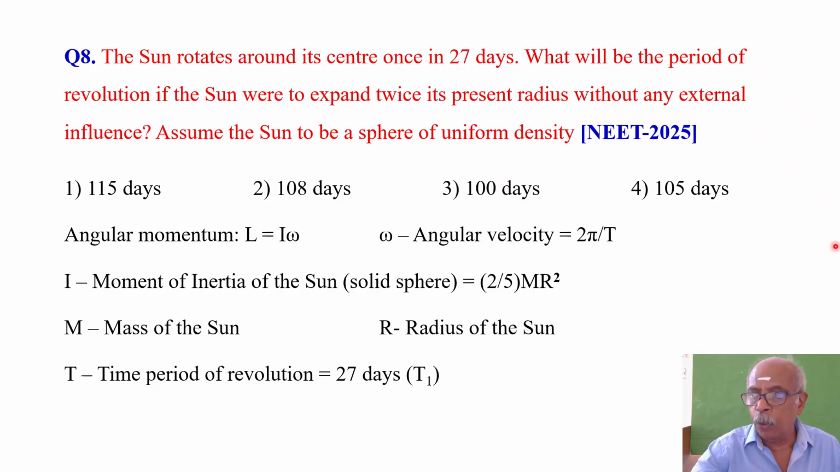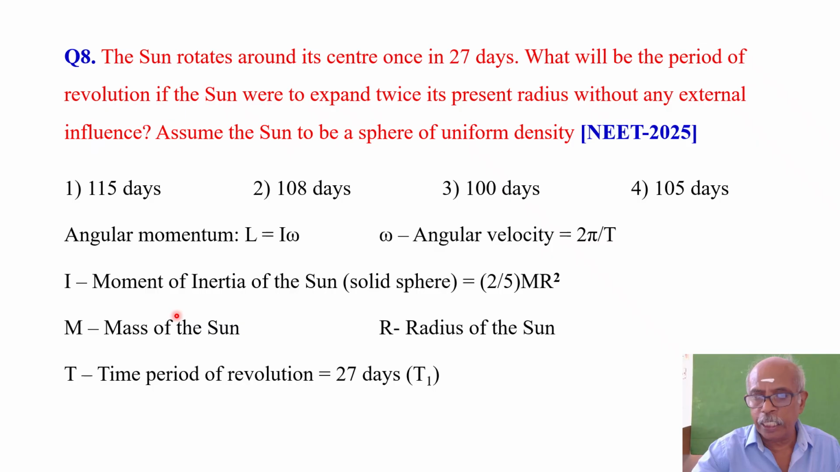You see, in both the cases, the angular momentum will remain constant. That is the principle behind it. So, what is angular momentum? The formula for angular momentum: L is equal to I omega. What is omega? Omega is the angular velocity, which is equal to 2 pi divided by T, where T is the time period of revolution, which is 27 days in the present case. When the radius of the Sun is expanded, what will be the time of revolution? That you have to find out.